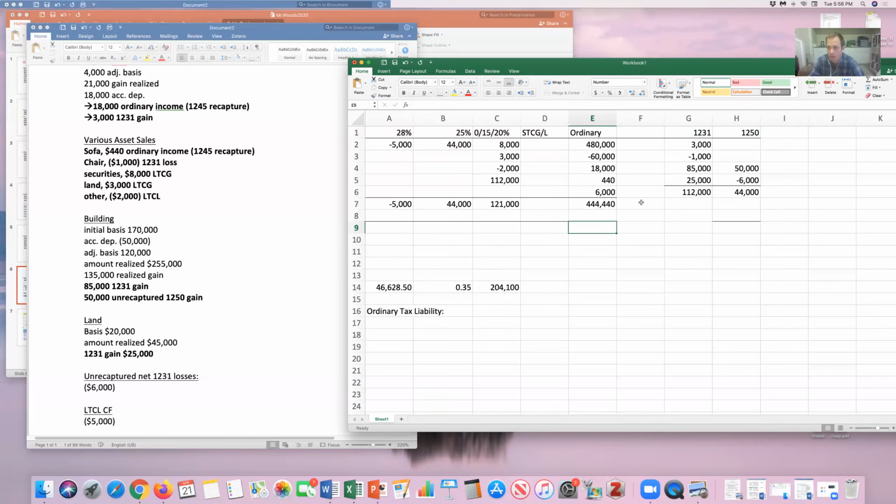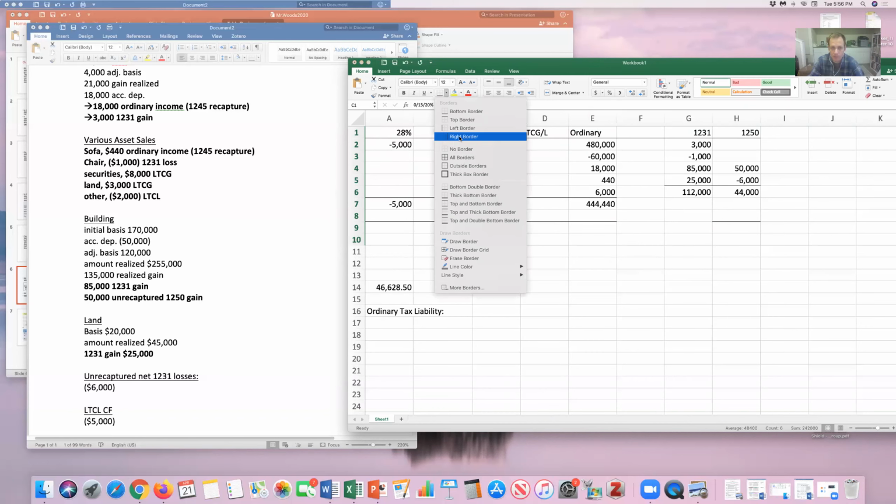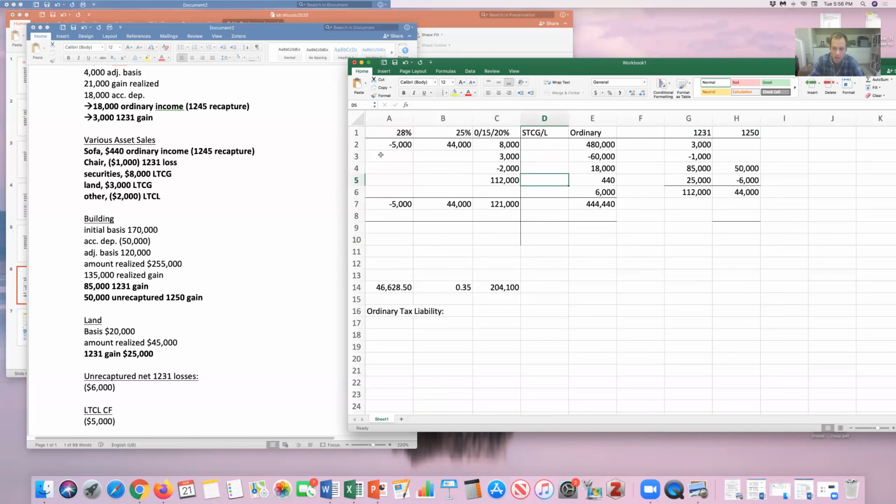Now I can net across categories. I'll always start on the long-term side, right? So this is long-term on this side. I'll start on the highest category on the long-term side. I have a loss here, so I can move that loss to the next highest category. That means I'm going to move it here. So this has now been used up. It will become 0. This will become 39,000. This is unchanged.